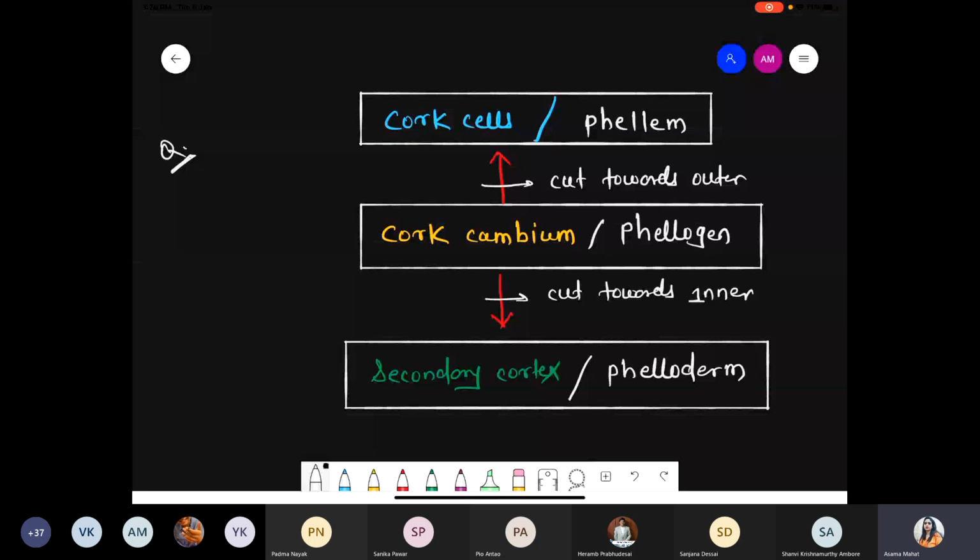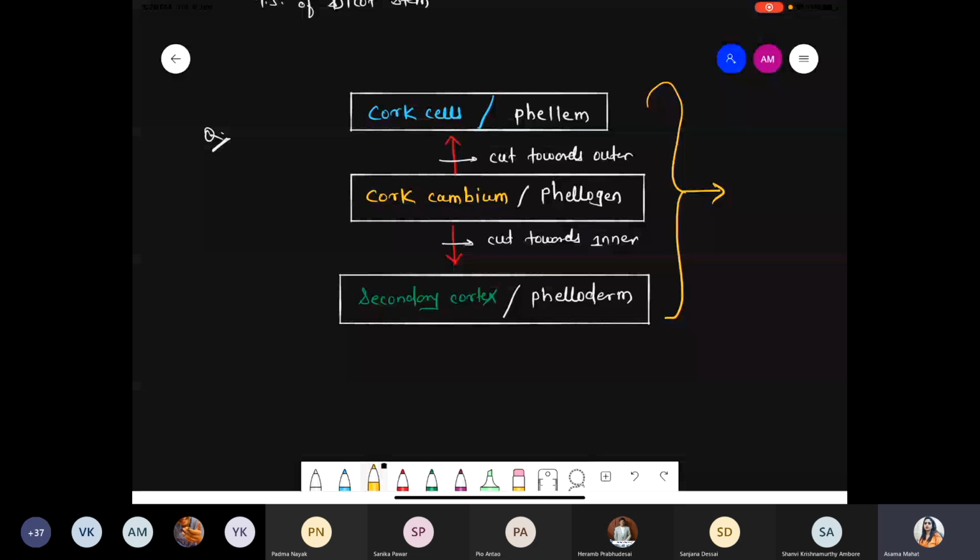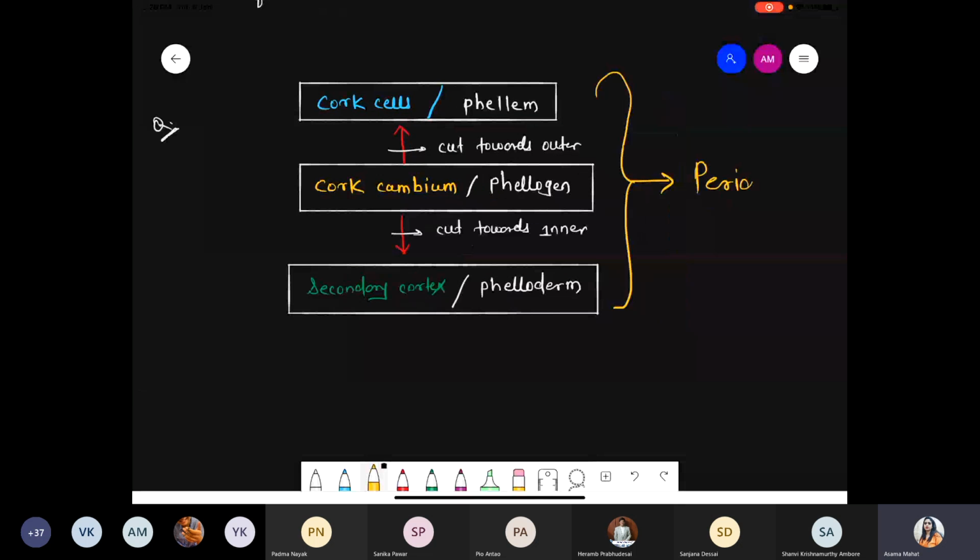And collectively, all these three layers are called periderm.